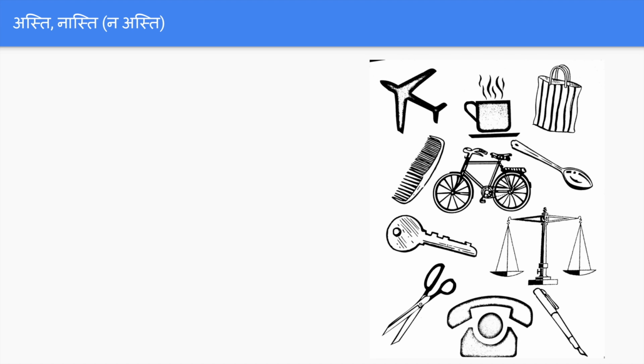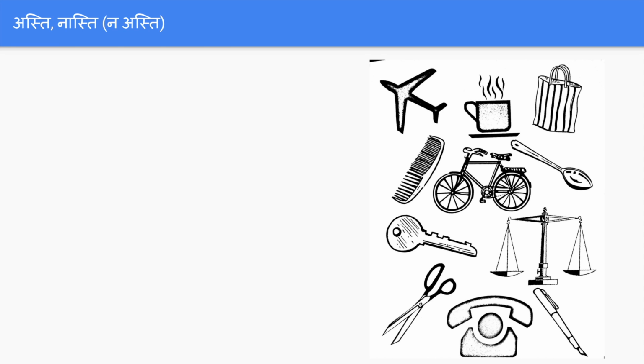Now in the picture you can see a lot of objects. What all exists, we can say the object name and say asti. What all doesn't exist, you can specify that object and say nasti.